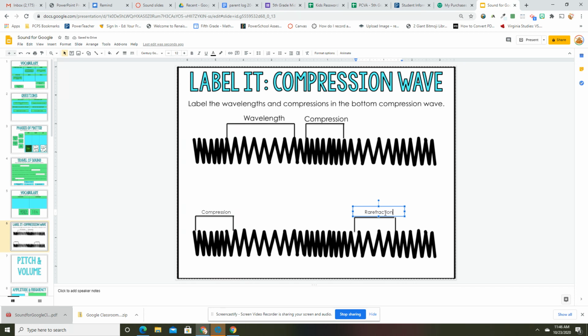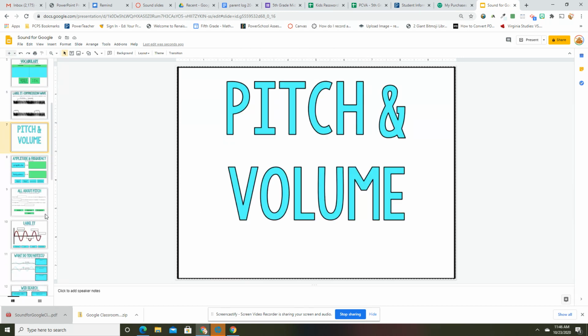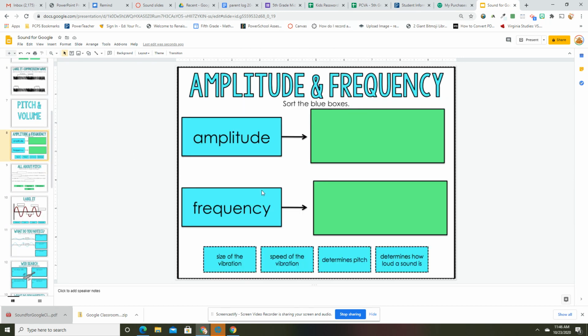It could also be wavelength, but wavelength is actually one of these to the other. All right. Pitch and volume. So we talked about this yesterday. Amplitude and frequency. Sort the blue boxes.